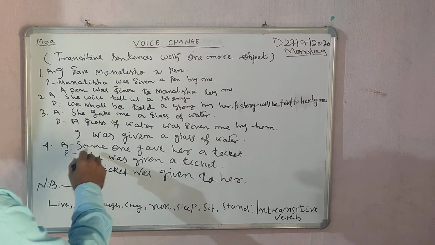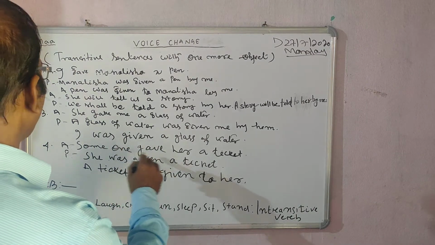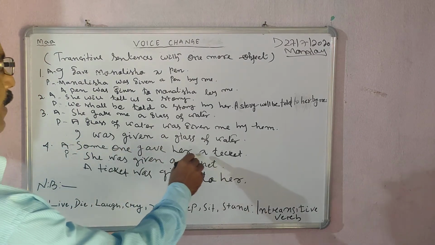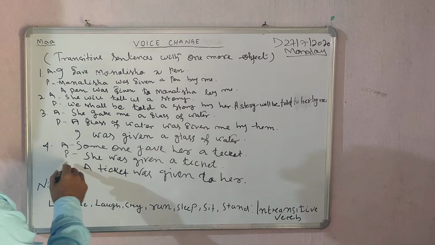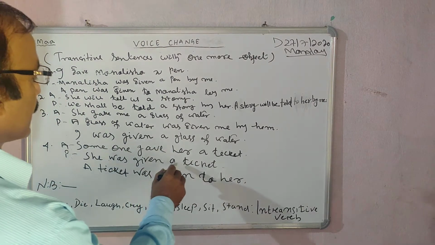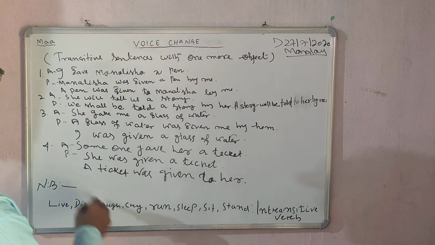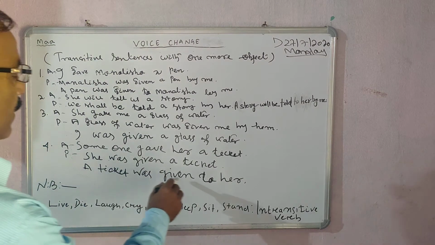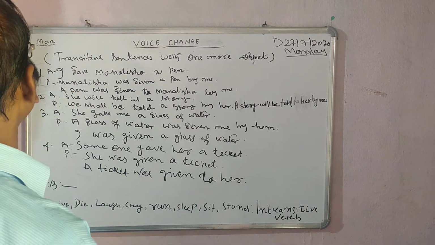Number 4. Active voice: Someone gave her a ticket. Passive voice: She was given a ticket. Passive voice: A ticket was given to her.